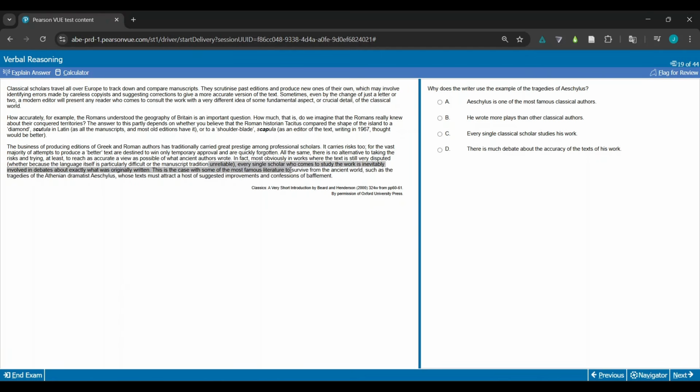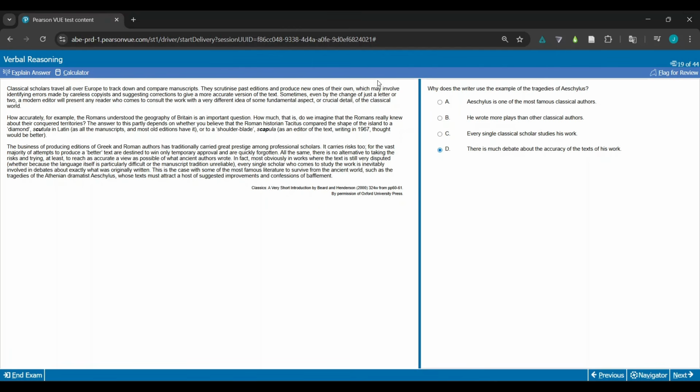This is the case of some of the most famous literature to survive from the ancient world, such as the tragedies of the Athenian dramatist Aeschylus, whose text must attract a host of suggested improvements and confessions of bafflement. So it says debates about exactly what was written. I think D is probably the one that makes the most sense. I probably could have ruled out C.